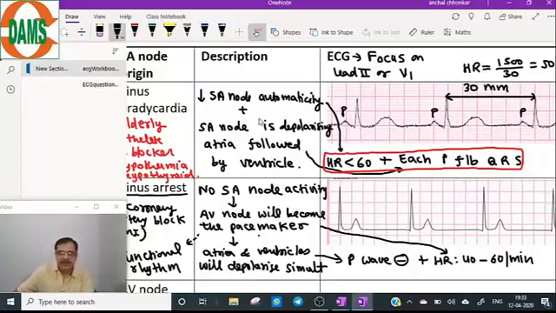So this will be the finding, and the most important finding here, remember, is the absence of P wave.